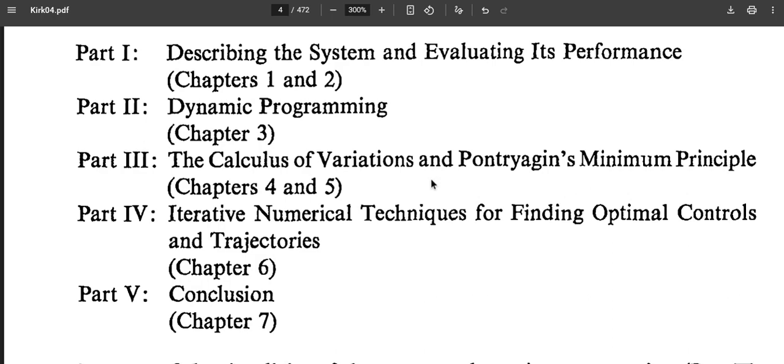So these are the topics that have been covered here. This book starts with dynamic programming. Later, once the dynamic programming concepts are understood with pseudocode, then calculus of variations is introduced, and the Pontryagin minimum principle is introduced. Once this is understood properly, there are two ways of solving the optimal control problem: a direct method and an indirect method.